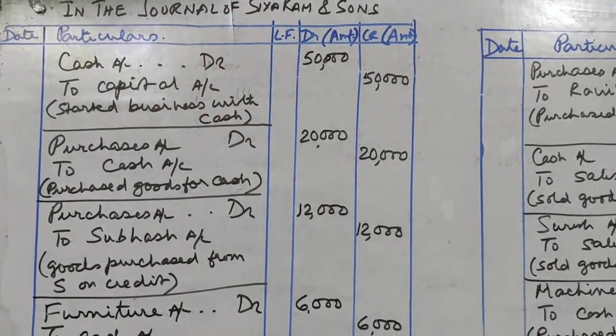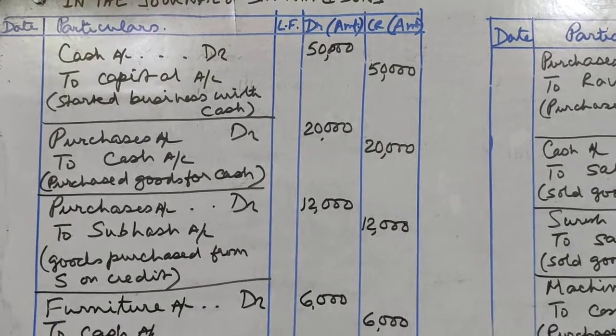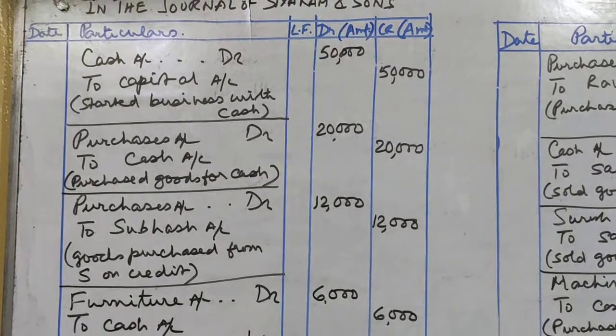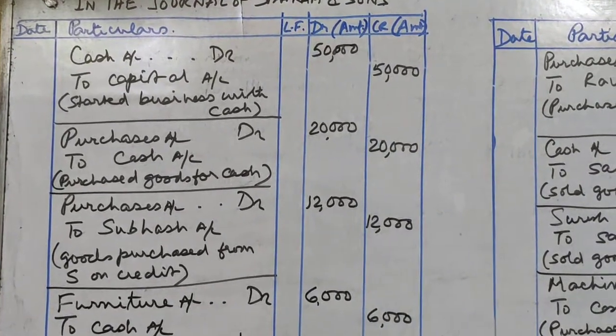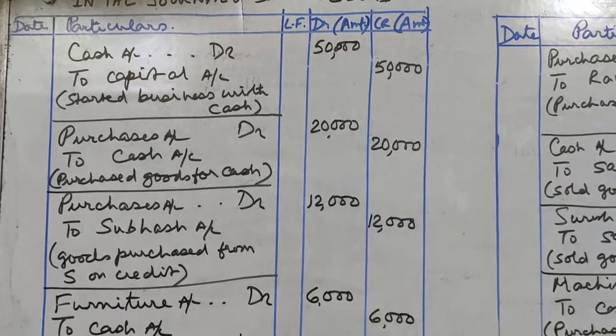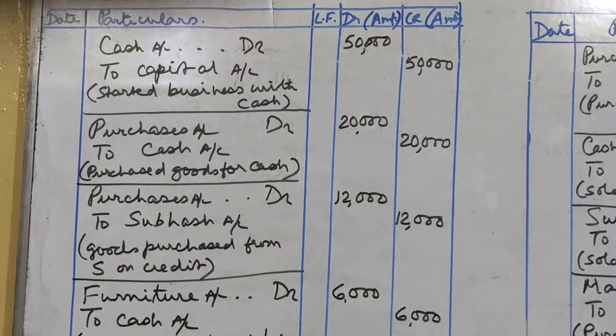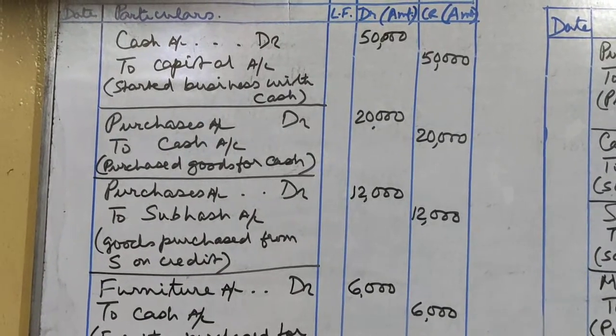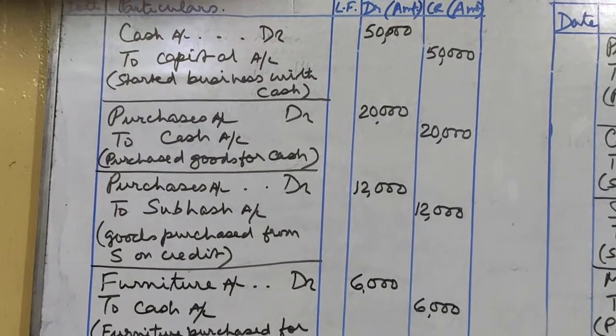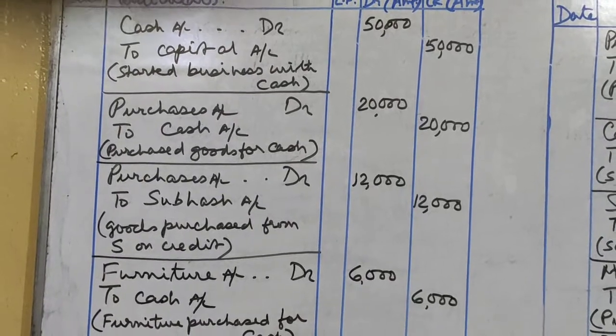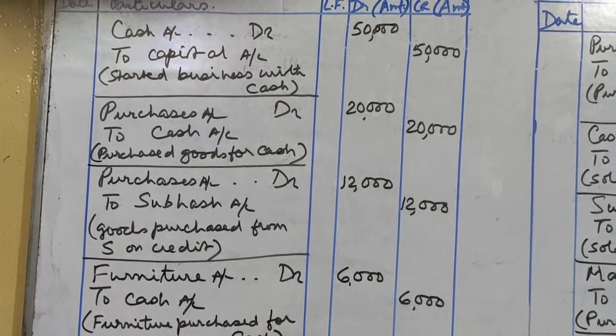And LF column means the page number of the ledger. Ledger means a place where all the accounts are kept. For example, your cash account will be kept over there, capital account will be kept over there, purchases account will be kept over there, then Subhash account will be kept over there. That is the place where all the accounts are kept.